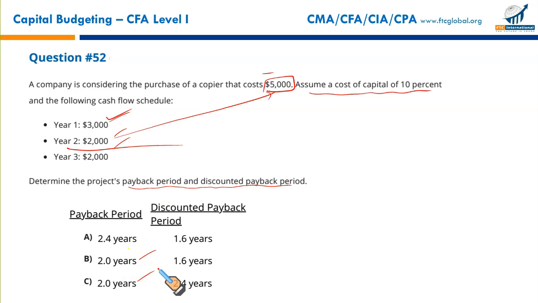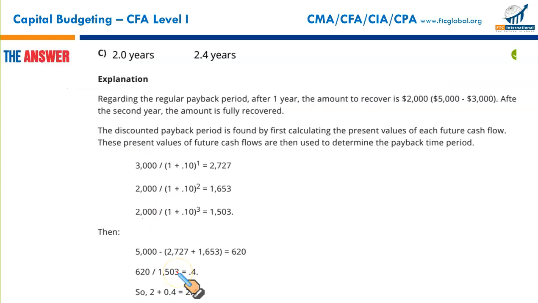Do not go for discounting. No need to. Why? Because we know the conventional payback period is shorter. When we discount the cash flows, the discounted payback would be higher, 2.4. If payback is 2, the discounted payback would be more than 2, because discounted payback is a more conservative tool for project evaluation. So that makes C the correct option. No computation needed. He has done it, but using common sense would dictate that you don't need such computations.